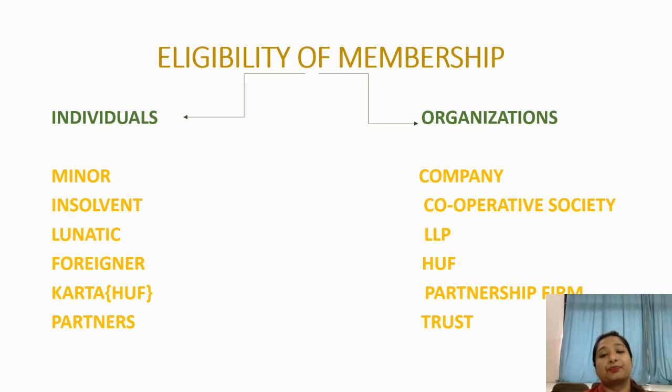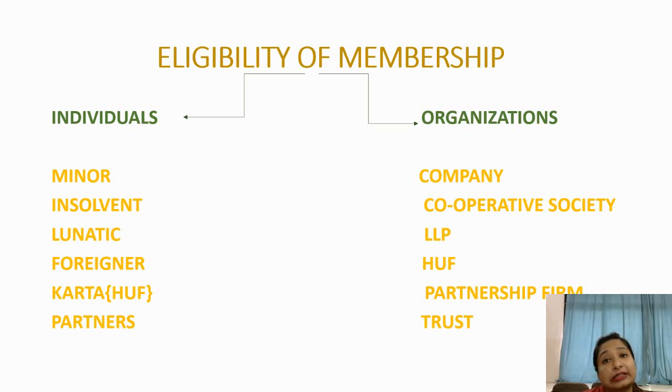The next is HUF, that is Hindu Undivided Family. Hindu Undivided Family is a form of a business organization again, but it is not compulsory to register this form of business. It is only compulsory in Maharashtra. So in other states, it is not legally competent to enter into a contract and to become the member of a company, as it is not a registered firm.